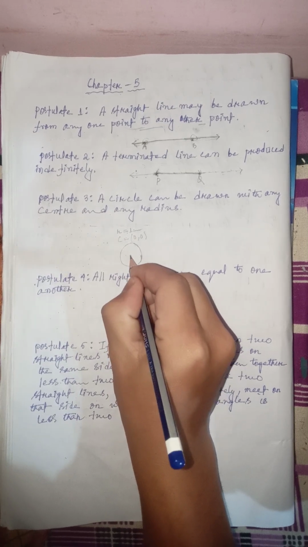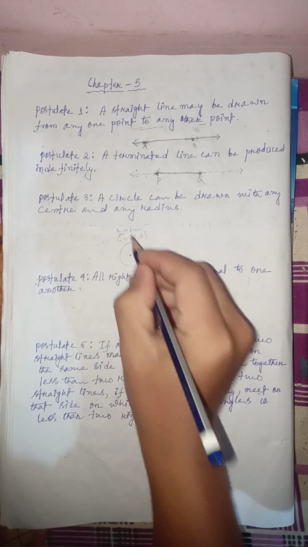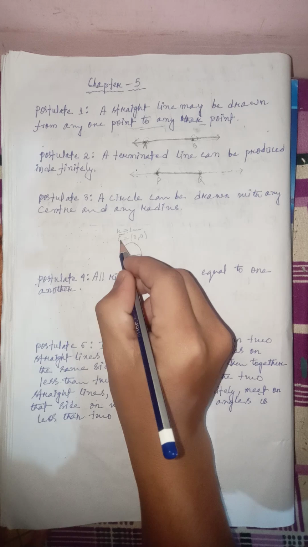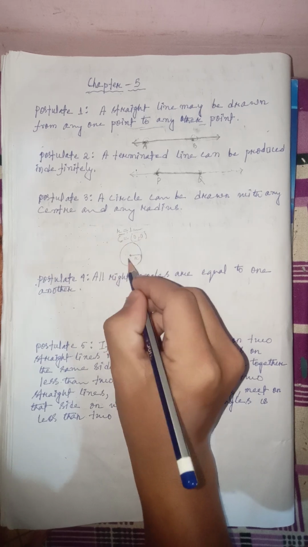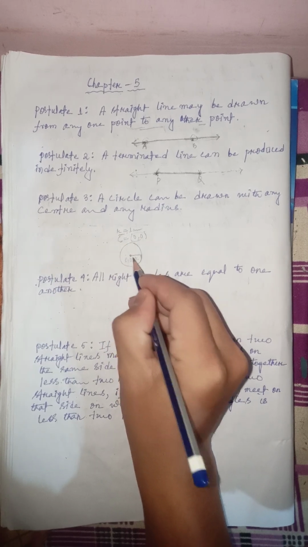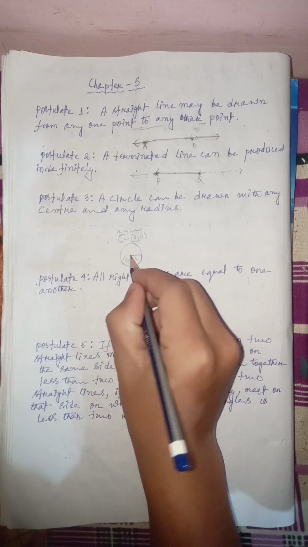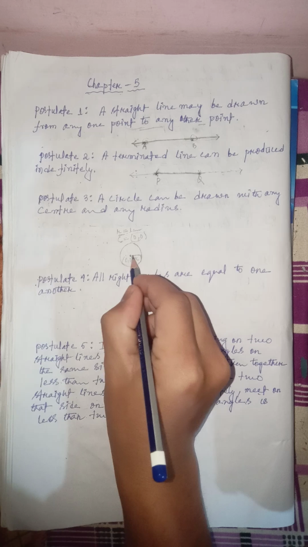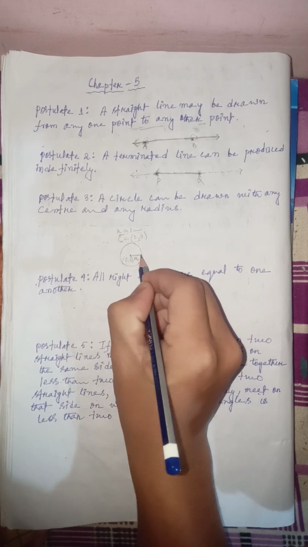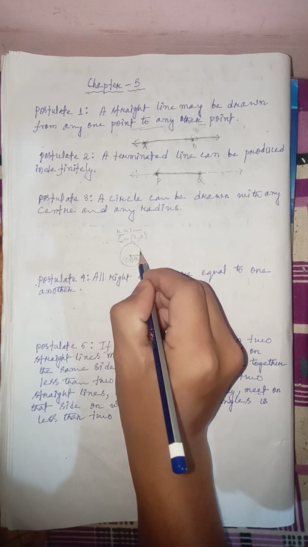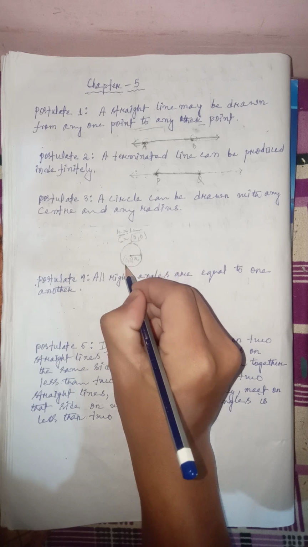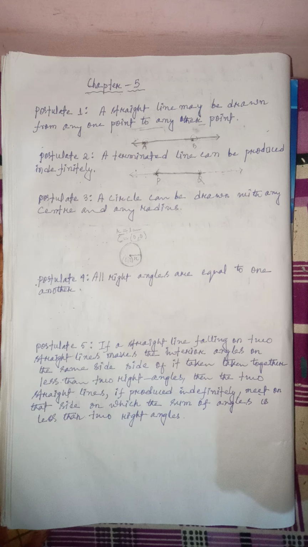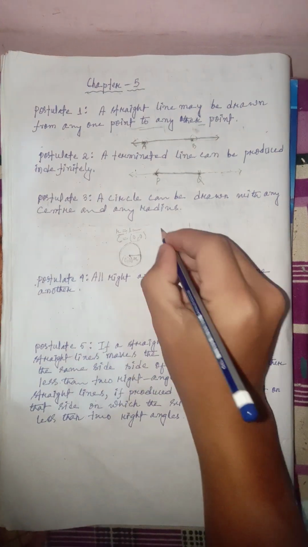Here we have a circle, and we have the radius. If you have the radius, then this will be the radius. And after that we have the center. Where is the center? This one, right? This one is the center. Now if you have center and radius, then by using the help of a compass, you can draw it like this, and easily form a circle, right?